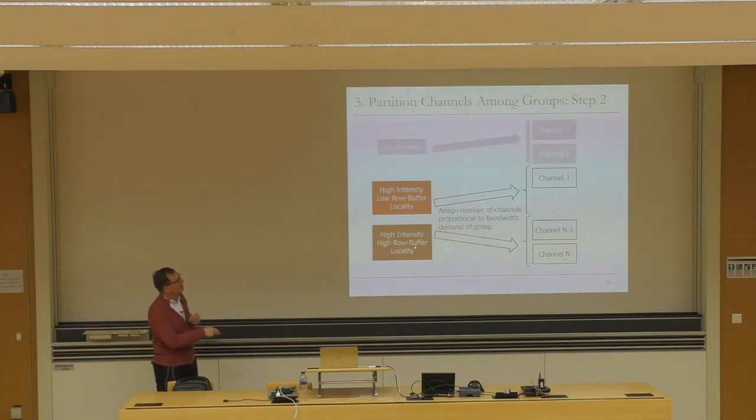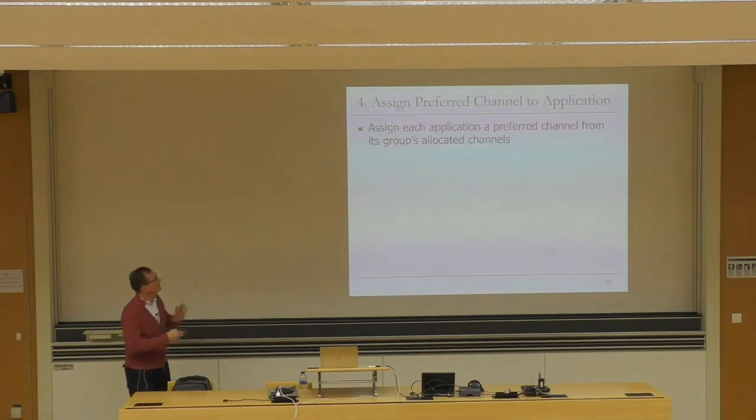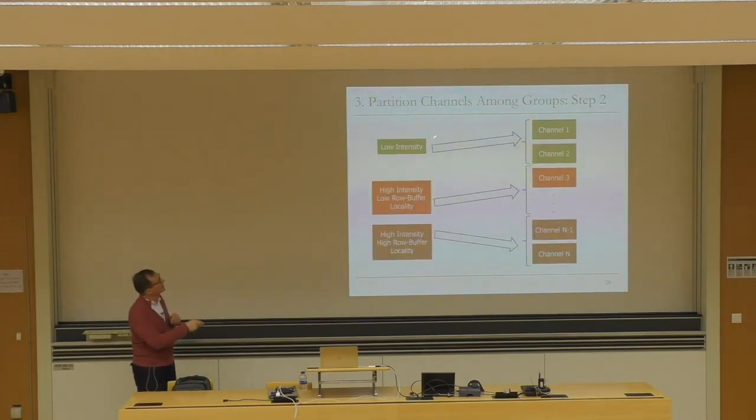And then you assign proportionally, but you don't want to cause a lot of bandwidth imbalance over here, because these are really bandwidth sensitive applications. Okay, so there's more, and then the next step is partitioning channels among groups. There's another step to finish this. Now you have three types of channels.